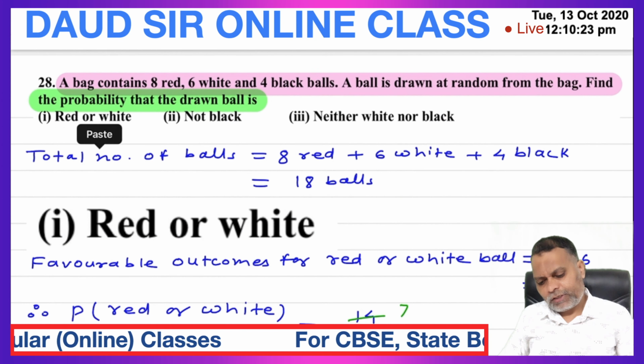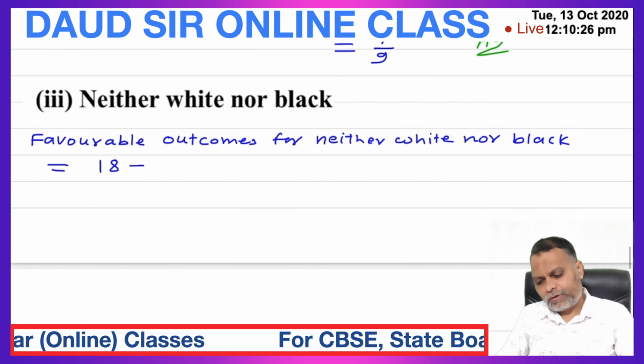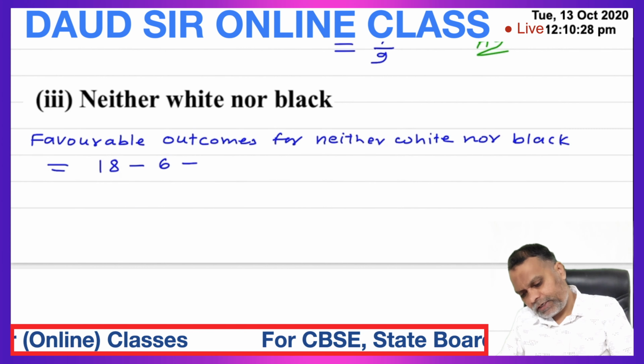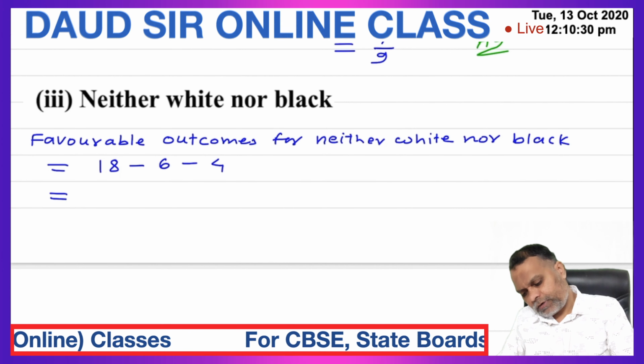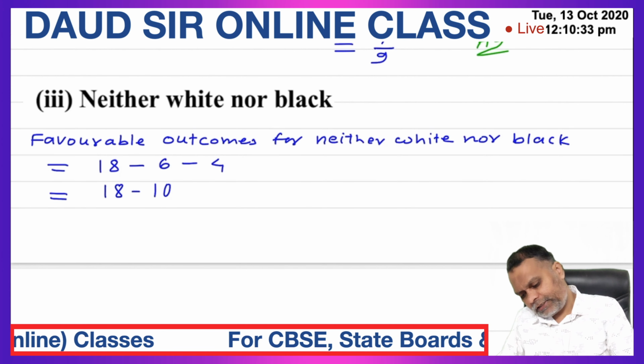How many white balls? 6 white balls and 4 black balls. So 18 minus 6 minus 4, that is 8... so 18 minus 10, that is 8.